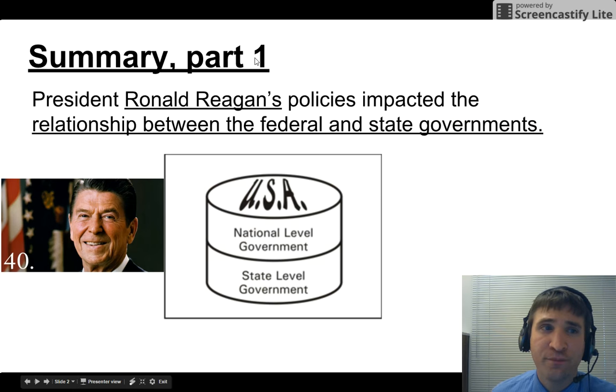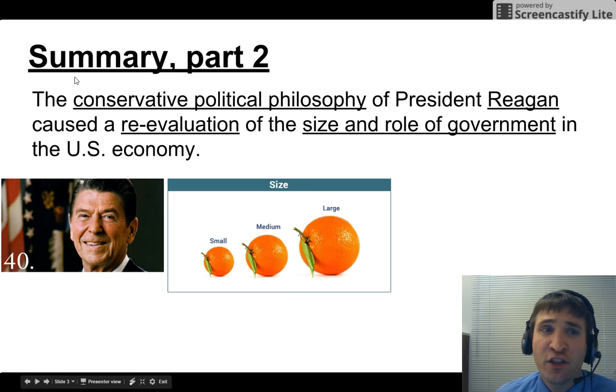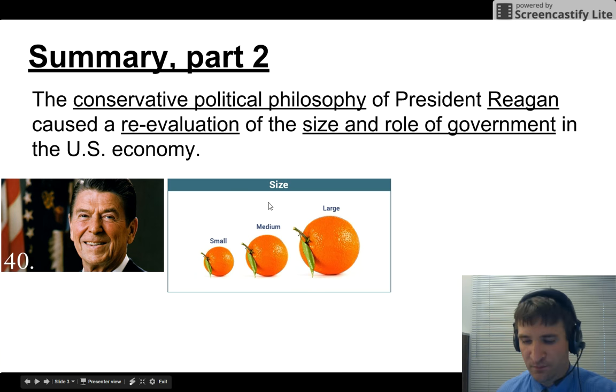Summary, Part 1. President Ronald Reagan's policies, there he is, the 40th president, impacted the relationship between the federal and the state governments, the national and the lower state level. Part 2 of the summary, the conservative political philosophy of President Reagan caused a re-evaluation of the size and role of government in the U.S. economy. How big should the economy be? How big should the government's role be in it?